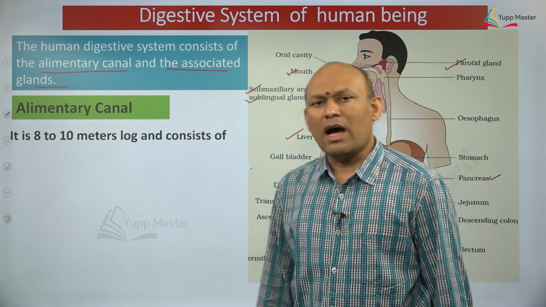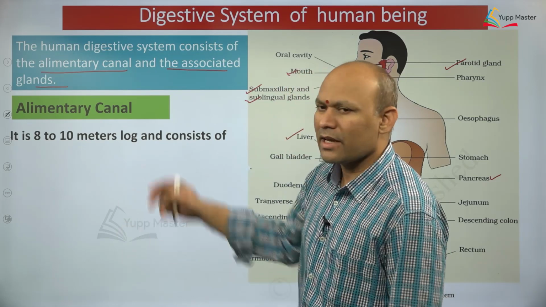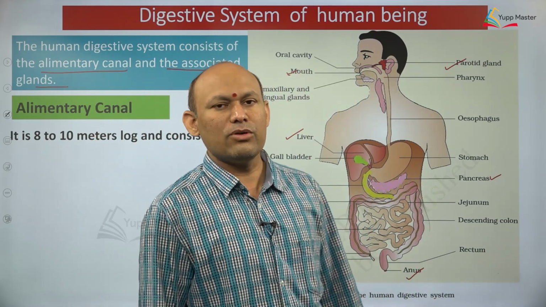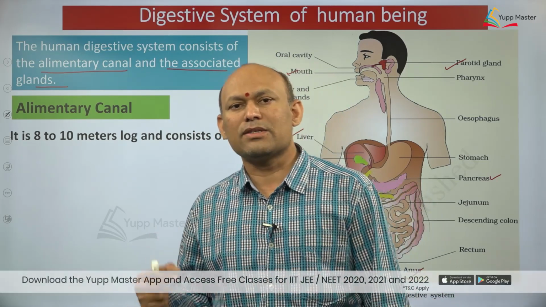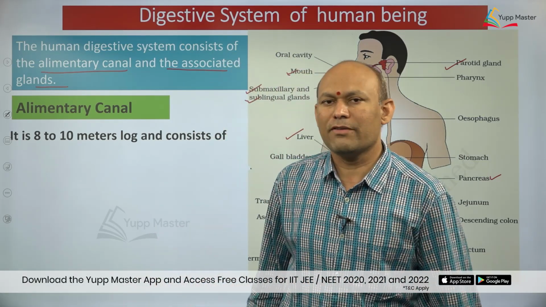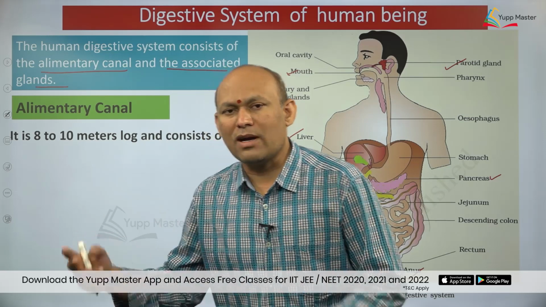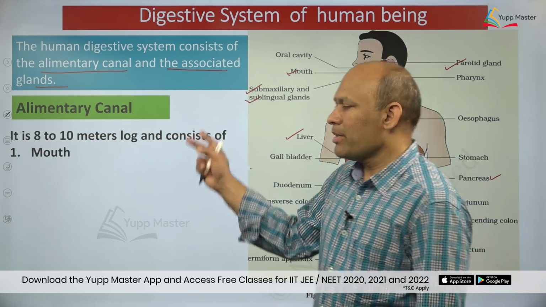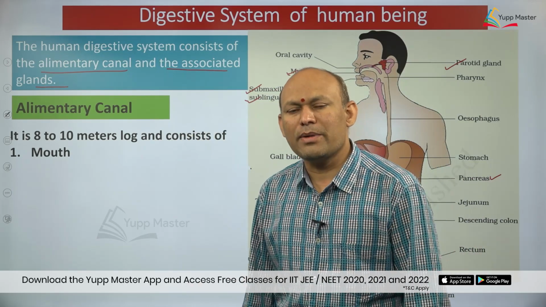Let us see the alimentary canal of the human being. Its length in human being is 8 to 10 meters, dear students. Can you imagine? 8 to 10 meters, where 1 meter is equal to 3 feet. So, you can imagine it will be up to 30 feet long. The human alimentary canal is about 8 to 10 meters long.